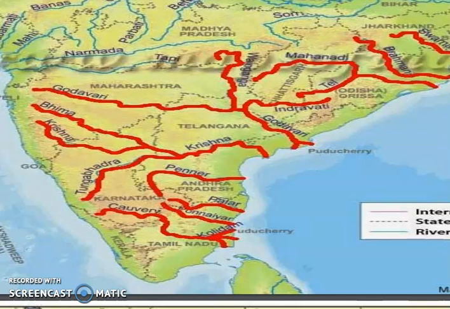Now these peninsular rivers can be divided into two parts. In the eastern side, you can see these are the east flowing rivers, and in the western side, these are the west flowing rivers. Now the examples of the west flowing rivers are the Narmada and Tapi, and all the rest of the rivers like Krishna, Kaveri, Godavari flow towards the east. These are called east flowing rivers. Now you can see these peninsular rivers are small in size in comparison to the Himalayan rivers, and their number of tributaries is also very few.